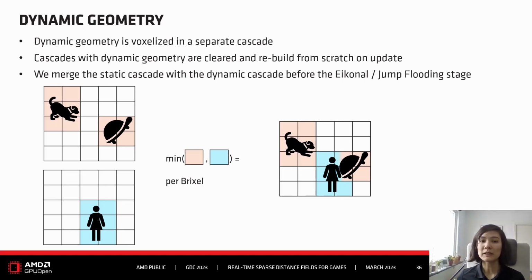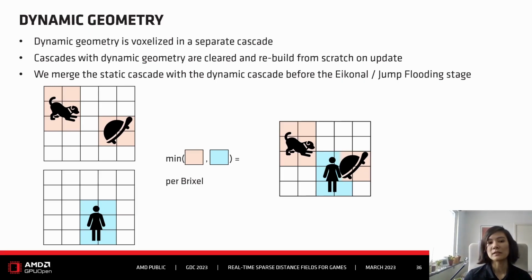In order to support this, Pixelizer actually has two separate cascades. One for static geometry, one for dynamic geometry. And the one for dynamic geometry is completely cleared at the beginning of each update, and then it will just rebuild everything from scratch on update. At some point, we have to merge the static cascade with the dynamic cascade so that we actually have a distance field that has both information in it. And the merge happens before the eikonal jump flooding stage.